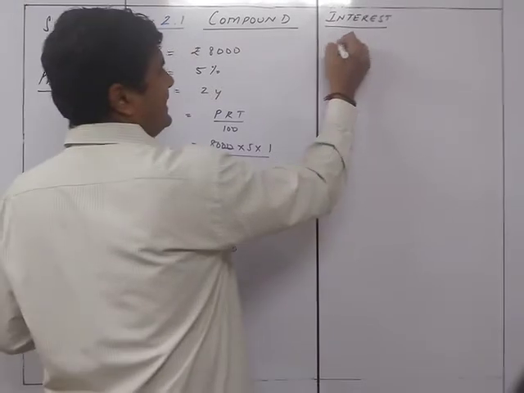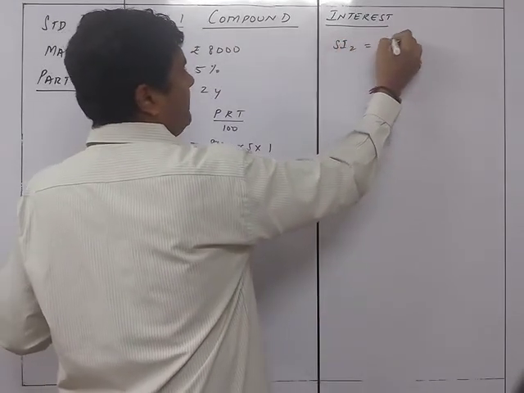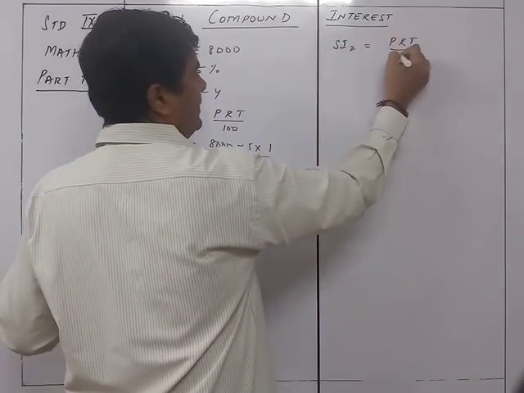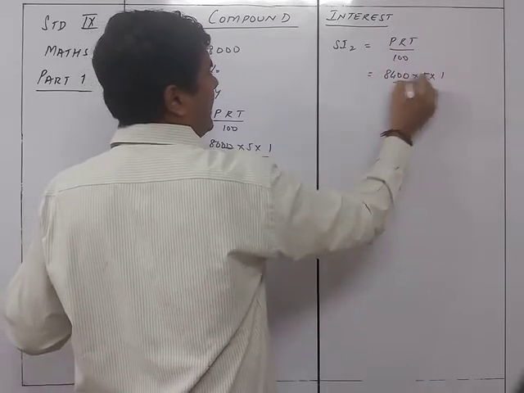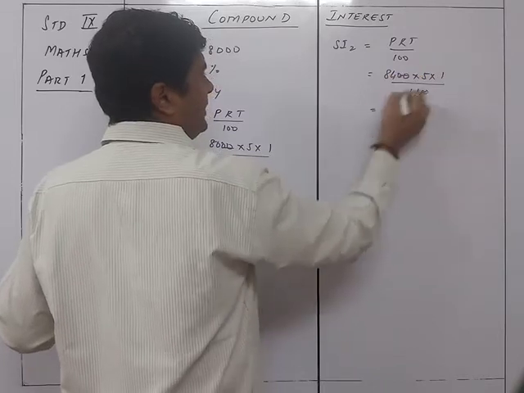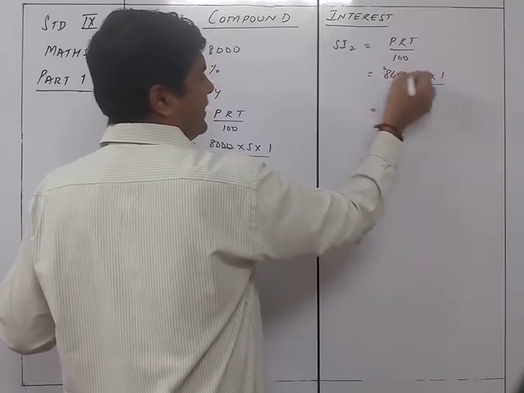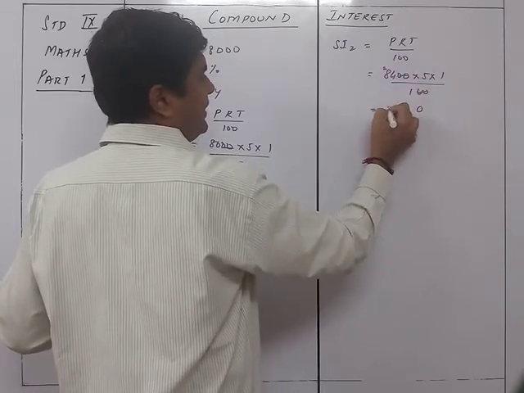Accordingly, we have SI2 will be equal to PRT upon 100. So that will be 8400 into 5 into 1 upon 100. That will be 5 4s are 20 and 5 8s are 40, so it is 420 rupees.